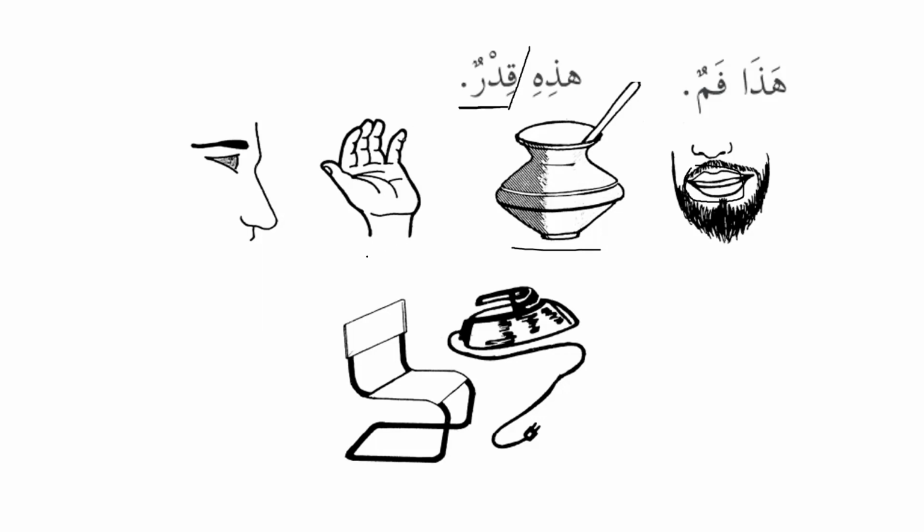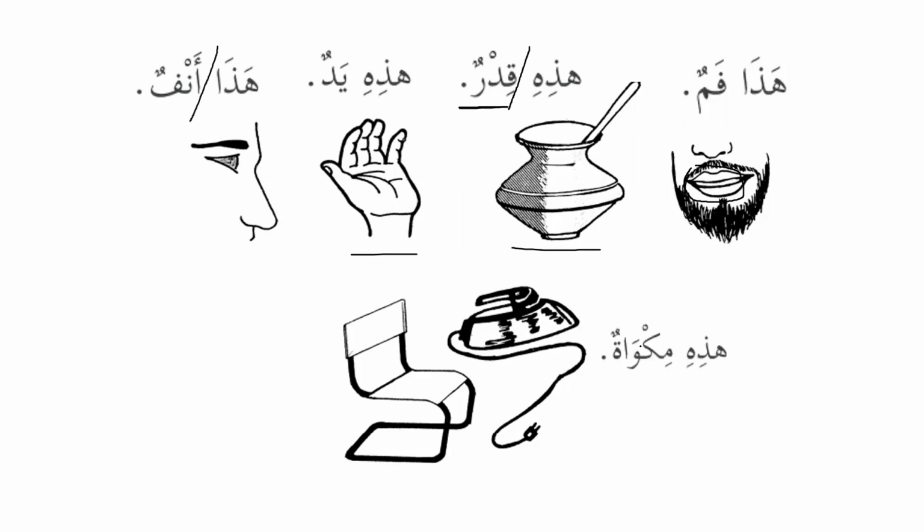What about yadun? Hada yadun or hadihi yadun? Hadihi yadun, because yadun is in a pair, so that's why it's feminine. Similarly, we have nose, anfun. So what should I say? Hada anfun, because anfun is not a pair. Mikwatun. We have the iron over here. So what should I say? Hadihi mikwatun. Excellent. And then we have chair, kursiyun. Hada kursiyun or hadihi kursiyun? Hada kursiyun. Excellent. This is a chair.